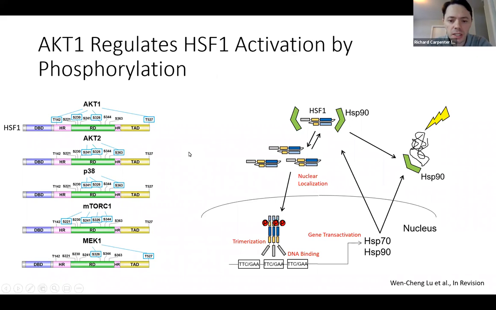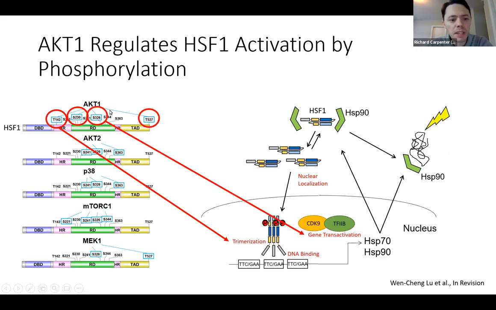One example of a study that we've done recently on this topic is that we found a pretty interesting phosphorylation profile of heat shock factor 1, or HSF1, which is normally involved in this heat shock response that you can see here. We found that AKT1 uniquely phosphorylates a set of residues on the HSF1 protein, and phosphorylation of these residues enables different steps of the activation process for HSF1.